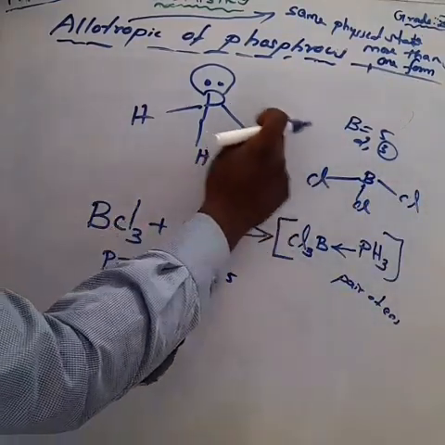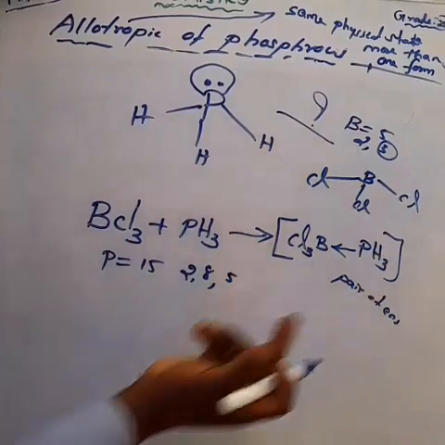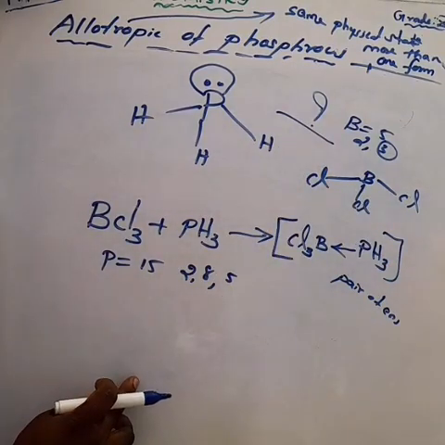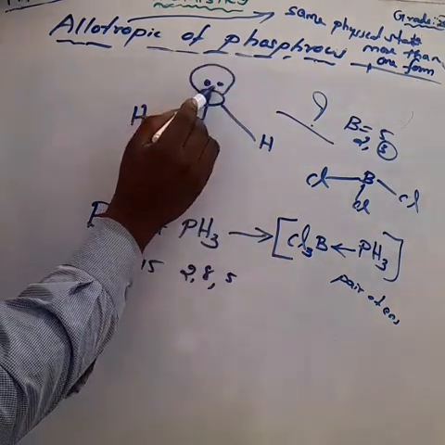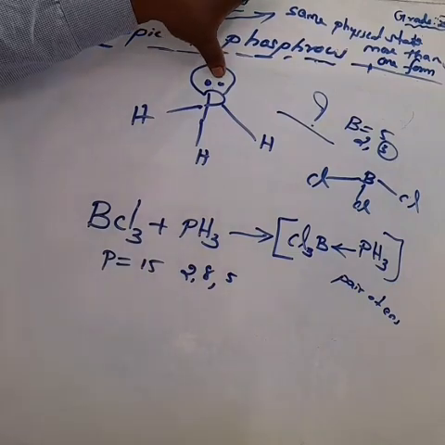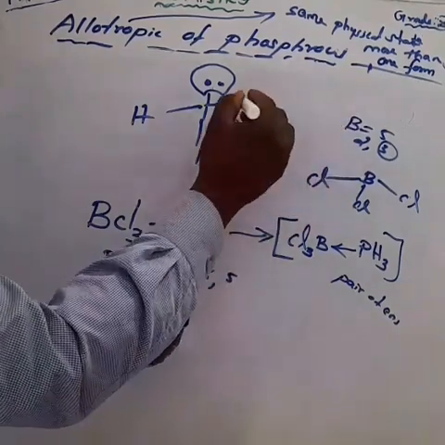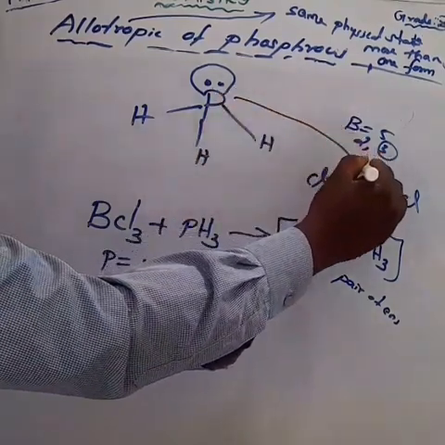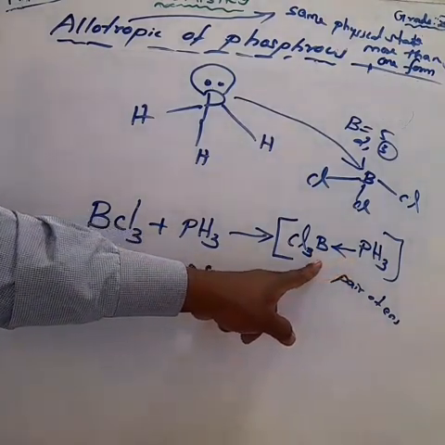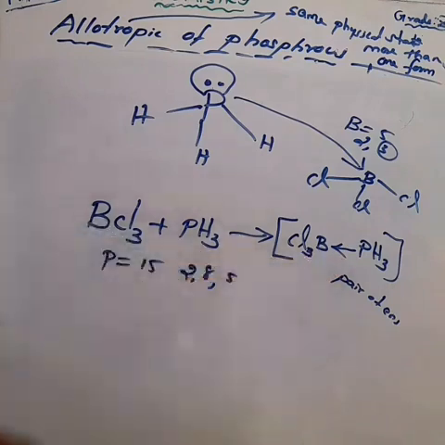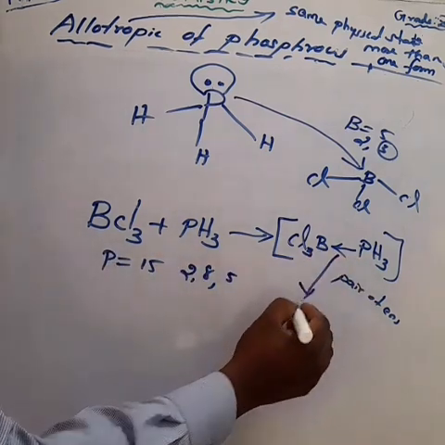So there is no electron available for bonding in boron trichloride, and also phosphine. Am I right? Boron has no electron for bonding with the phosphine. Here, phosphine, that is phosphorus, has 1 lone pair of electrons. This lone pair of phosphorus can be utilized for bonding with boron trichloride. So we give an arrow mark. Phosphorus donates a pair of electrons to boron trichloride and makes a bond. That bond we call a coordinate bond.